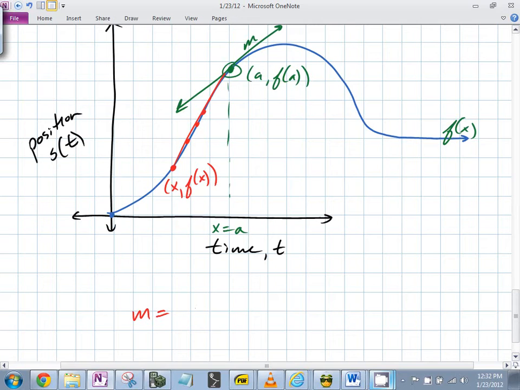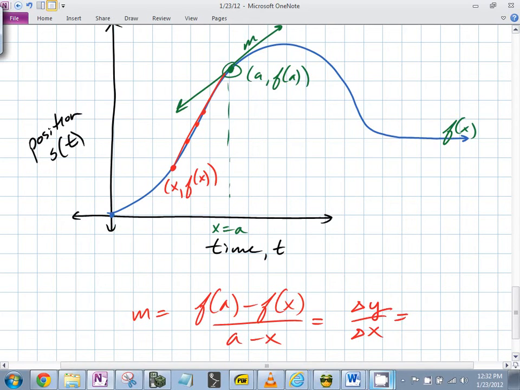f of a. You got it. f of x over what? Over a minus x, exactly. What's another way to write that same exact thing? Change in y. Yeah. You could write that as change in y over change in x. What's another way to write it? y1 minus y2, sure, okay, that's fine.